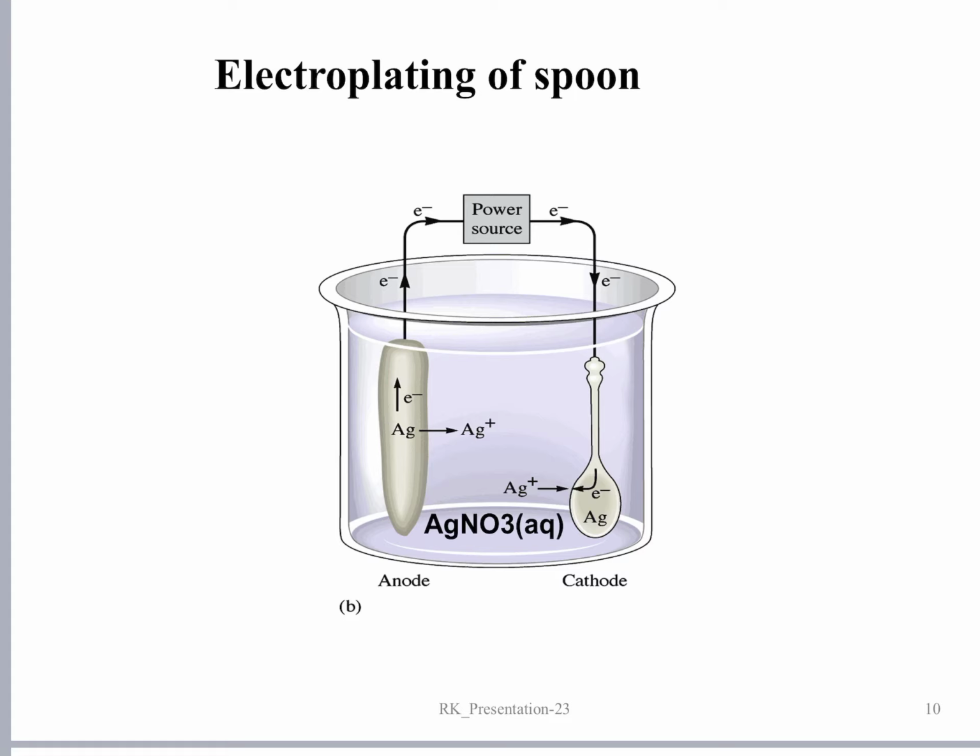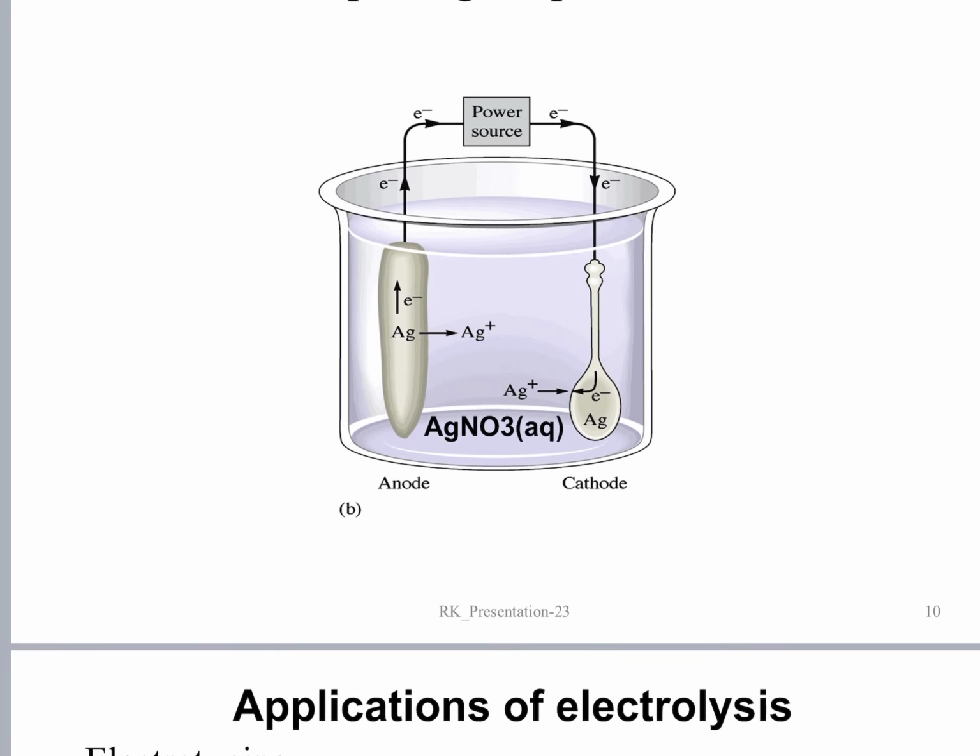So at the anode oxidation is taking place, at the cathode reduction is taking place, and the net reaction is transfer of silver metal from the silver anode to the base metallic spoon, which is acting as a cathode. Since silver is getting deposited on the cathodic object, we call this process electroplating: plating or coating of an object with metals by means of electrolysis.